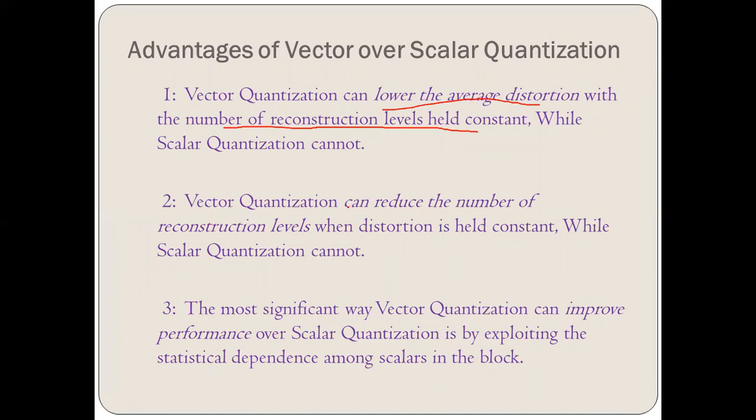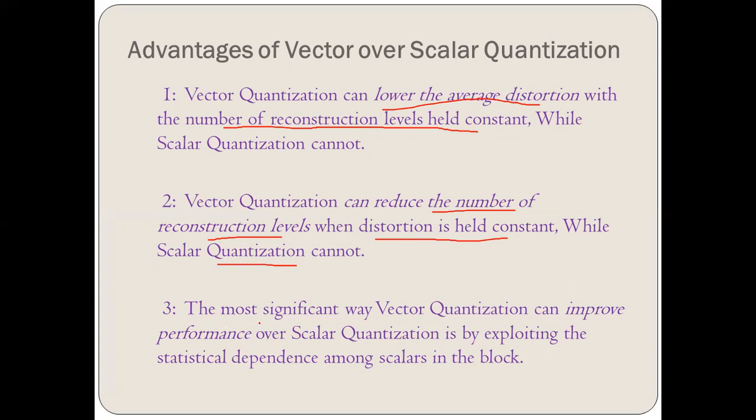Next point, vector quantization can reduce the number of reconstruction levels when the distortion is held constant. So it is vice versa. You can lower the average distortion by holding the number of reconstruction levels constant, or you can reduce the number of reconstruction levels by holding the distortion constant. But this is again not possible in scalar quantization.